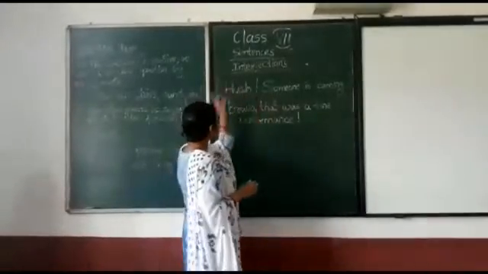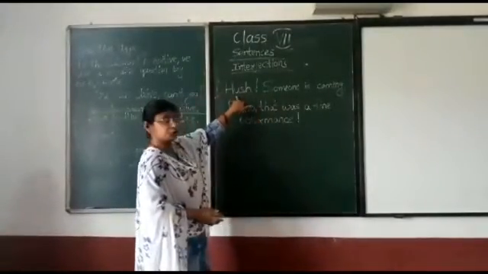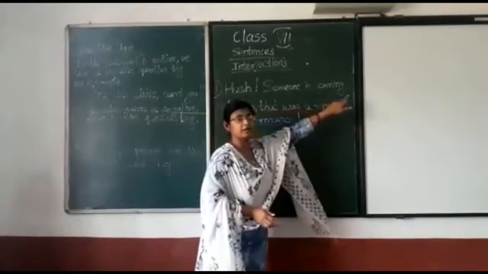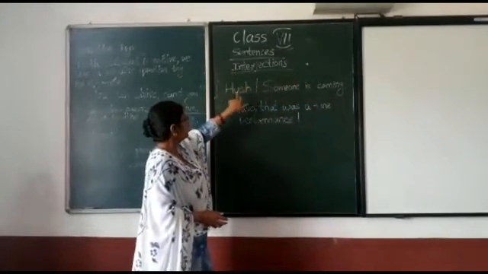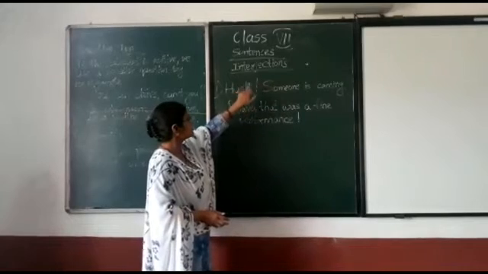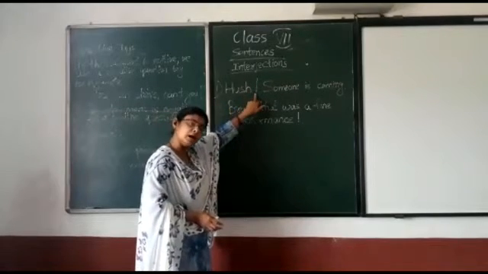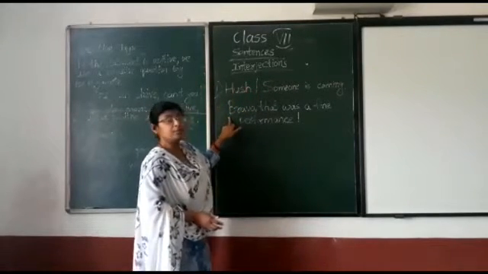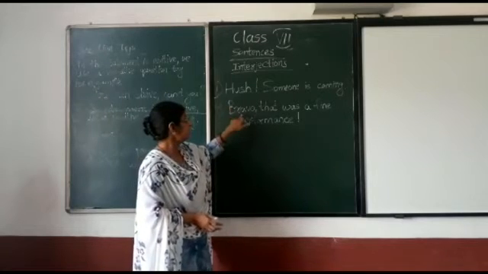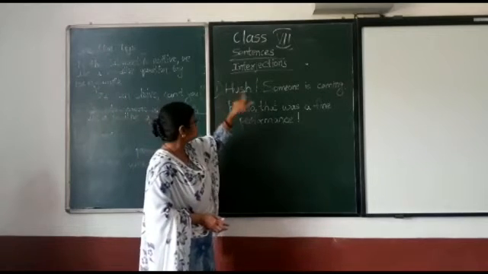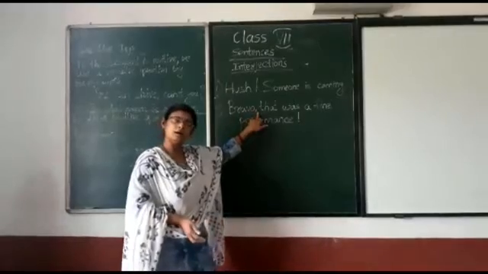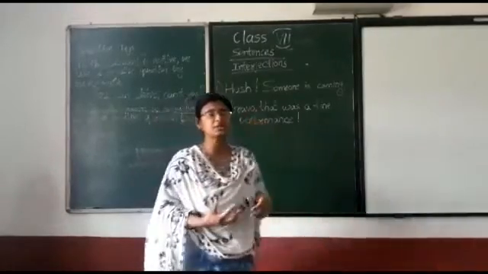For example, see the first example. Whoosh, someone is coming. So here the interjection is followed by an exclamation mark. Now the second sentence, bravo. This is an interjection. It is followed by a comma. Okay, so what are interjections?